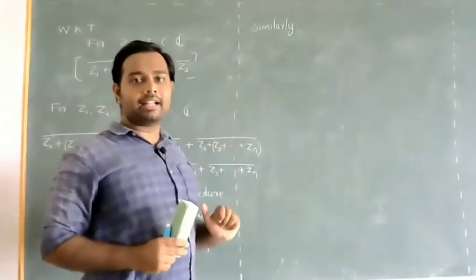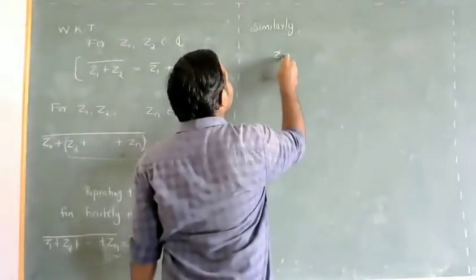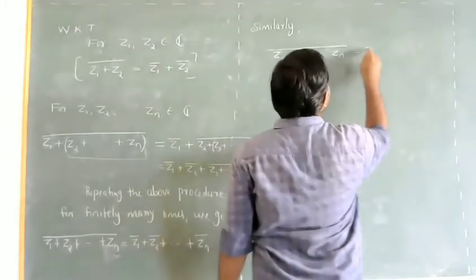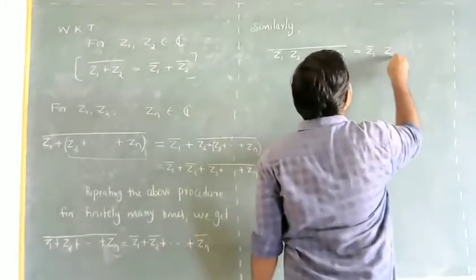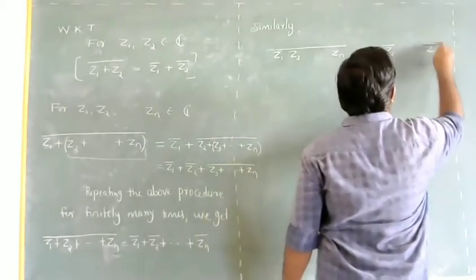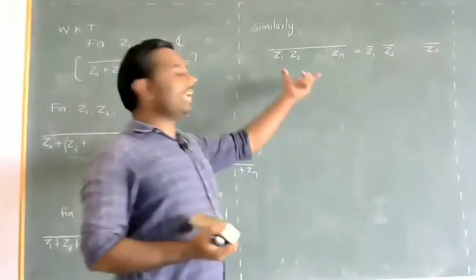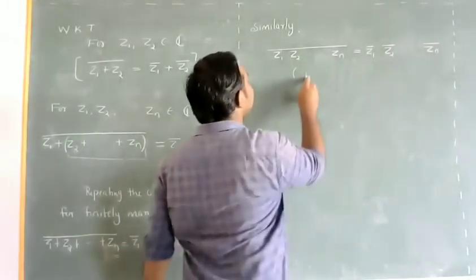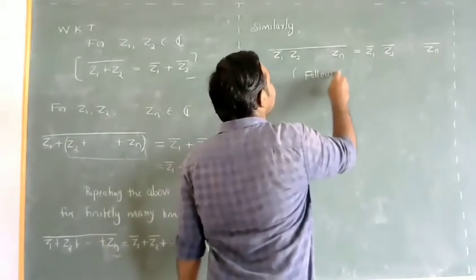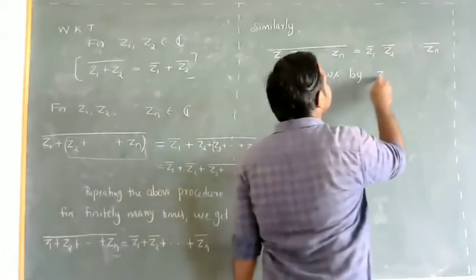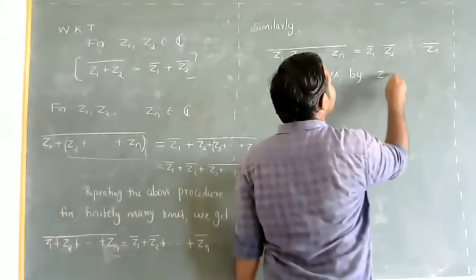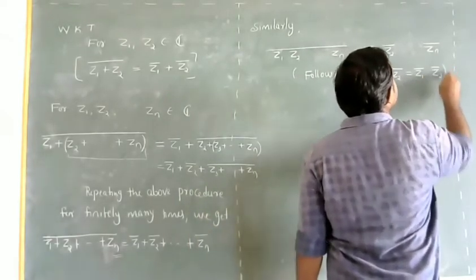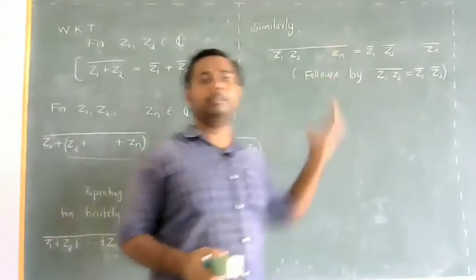Similarly, we can see another result, which is Z1 into Z2 into so on Zn whole bar is Z1 bar into Z2 bar into so on Zn bar. This follows by the finite case, that is Z1 into Z2 whole bar is Z1 bar into Z2 bar, which we have already proved in previous videos.